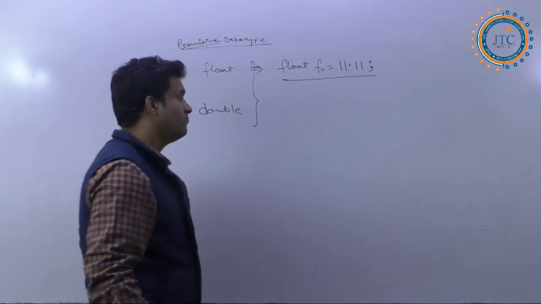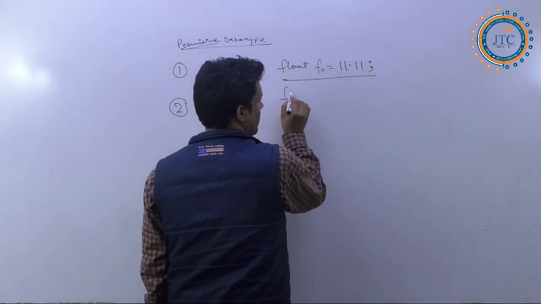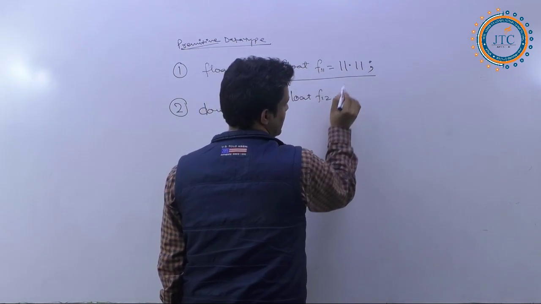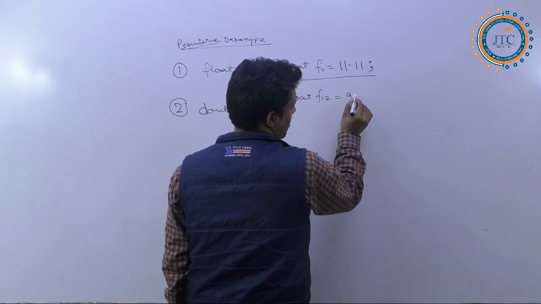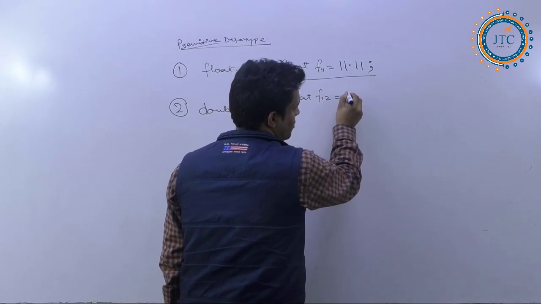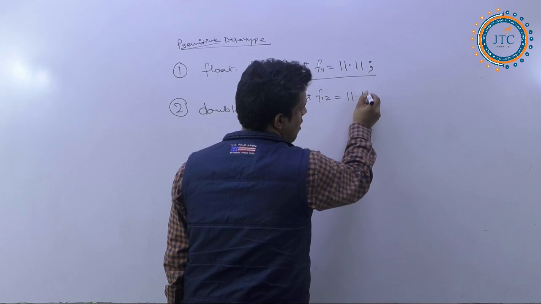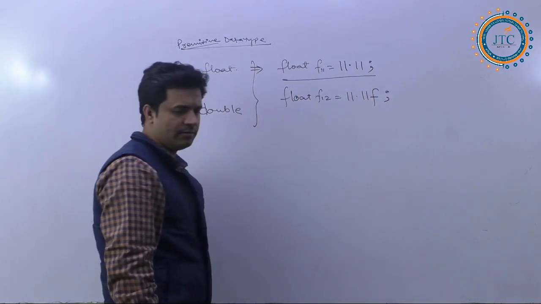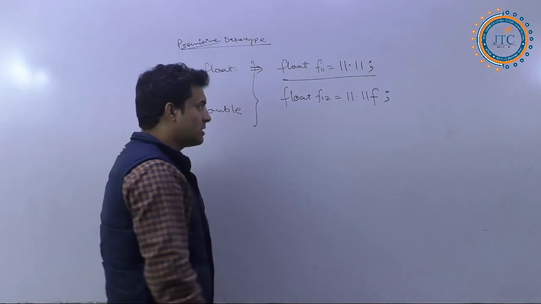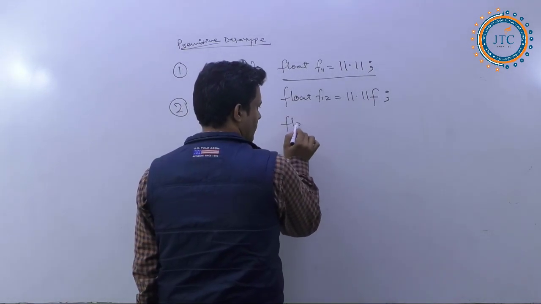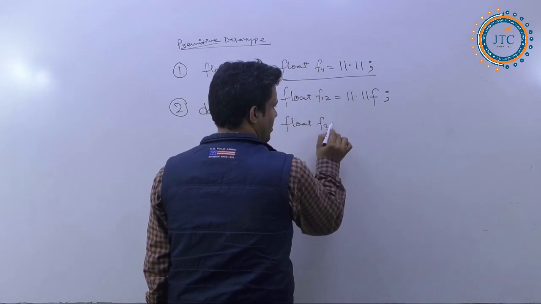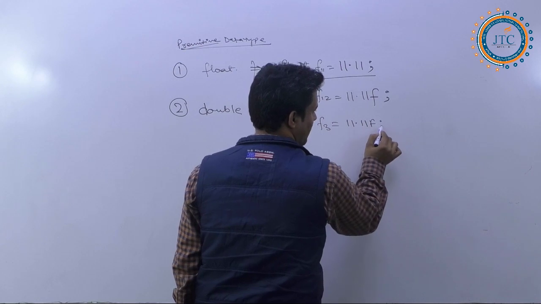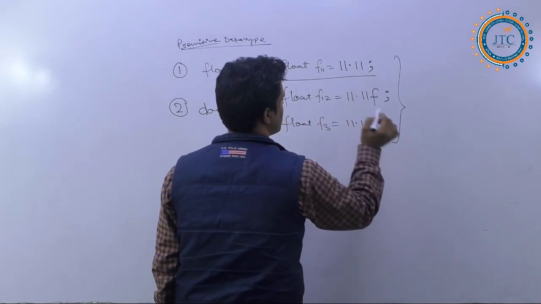Now, at the same time, I am writing float f12 is equal to, let's say we write the same thing, 11.11, with a small f. Fine. In this one again, float f3 is equal to 11.11 with a capital F. I am writing all these things here.